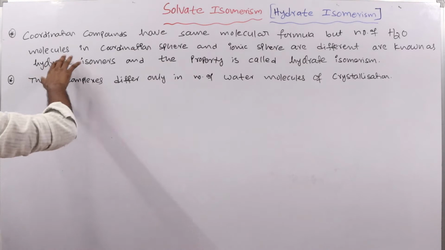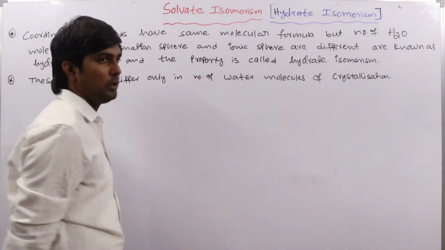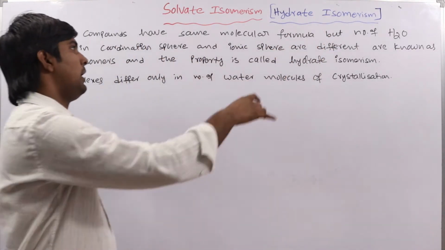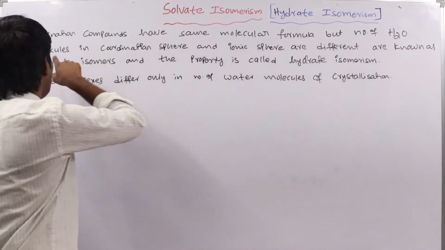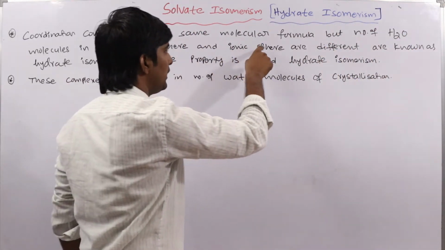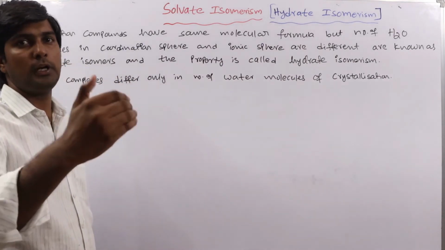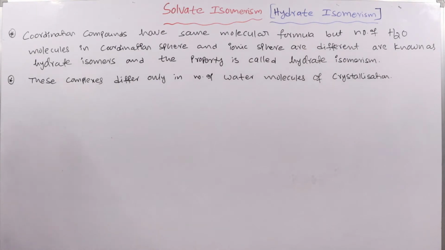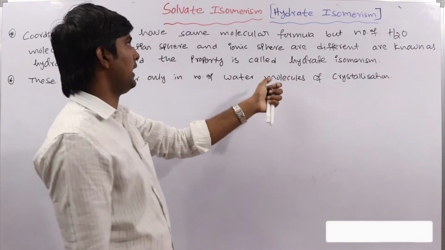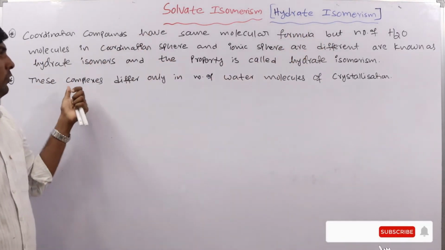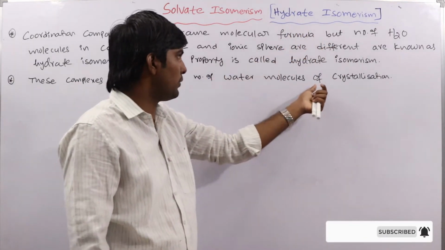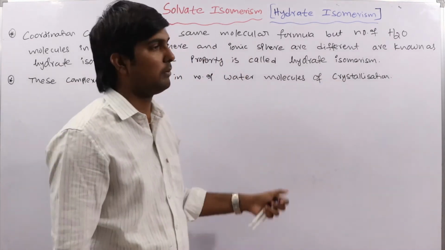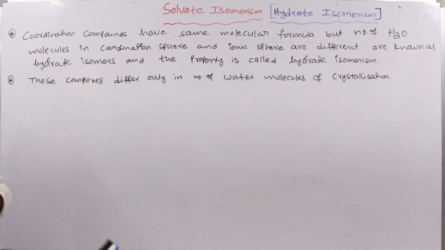So molecules having the same molecular formula, but the number of H2O molecules in the coordination sphere and in the ionic sphere, meaning outside the coordination sphere, are different. They are called hydrate isomers. In these hydrate isomers, the only difference is the number of water molecules of crystallization. We will discuss that with an example.